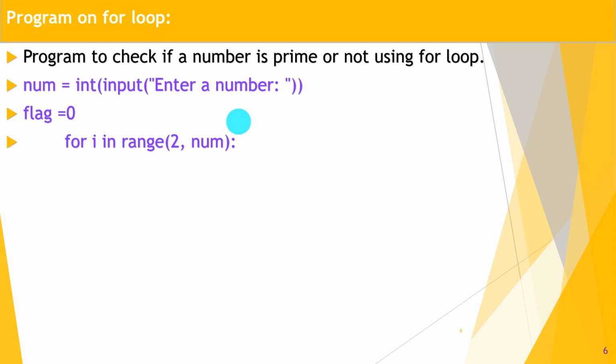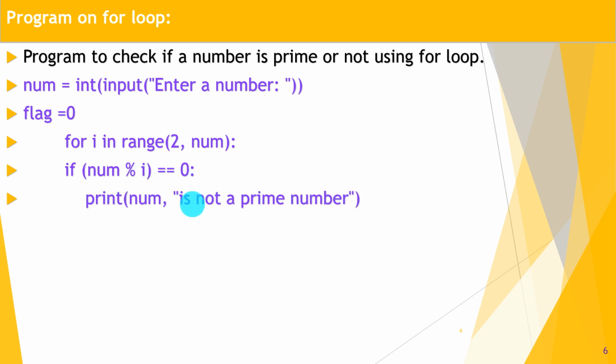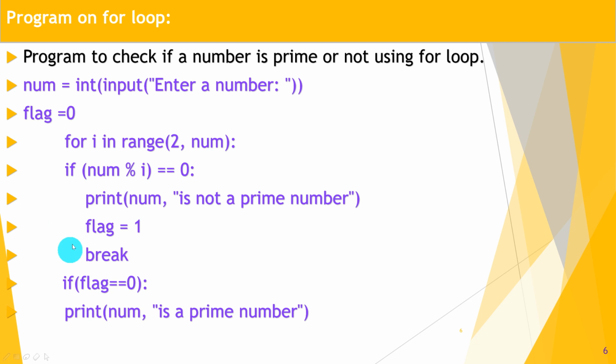But 6 is divisible by 2. If it is divisible by any number from 2 to number minus 1, that number is not a prime number. So we want to divide that number by 2 up to number minus 1. So check if num mod i is equal to 0. If it is 0, then print num is not a prime number. What is the use of flag? We will discuss it later on. Then break. If flag remains 0, that means the cursor did not enter the if statement, then automatically the number is prime.